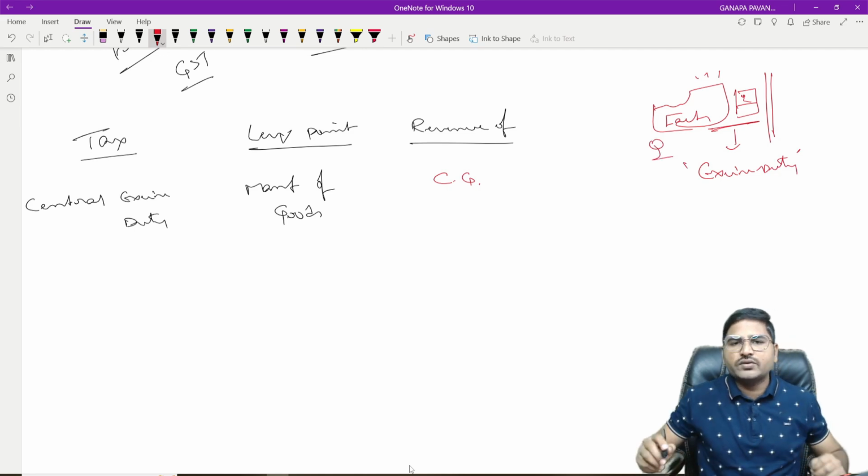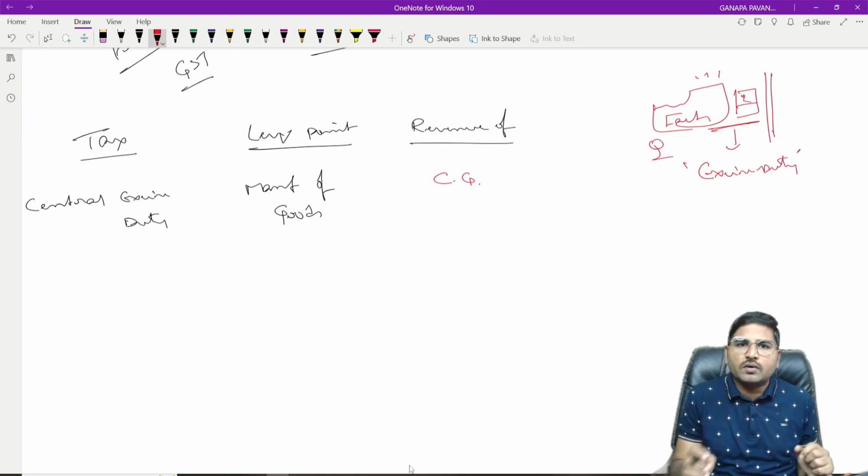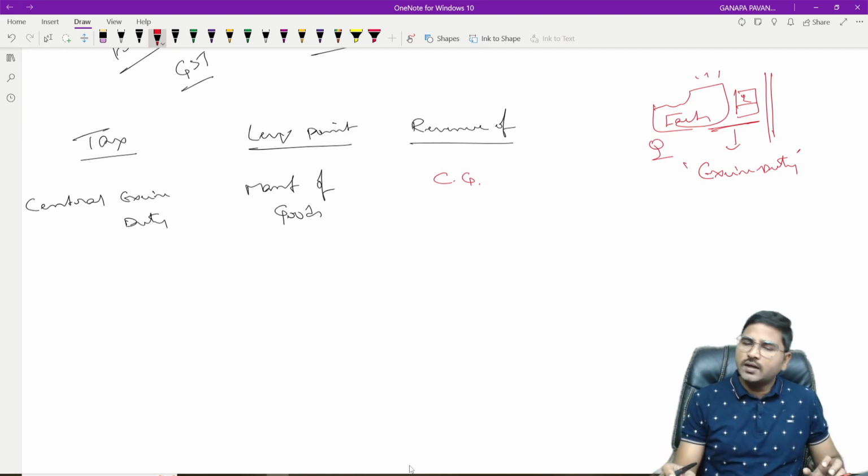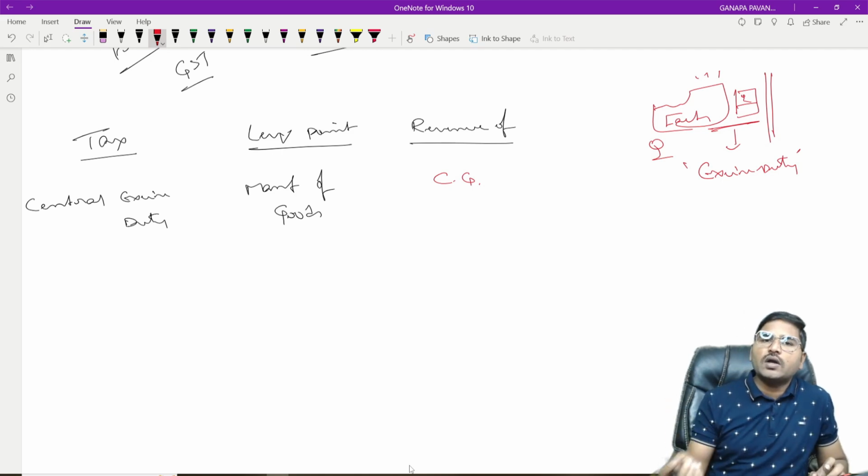Now here the manufacturer may argue, "Sir, I am not selling the product, the manufacturing activity is just over." The central government will say, "Yes sir, it's enough. You are liable for payment of central excise duty only on manufacture." Is it clear?